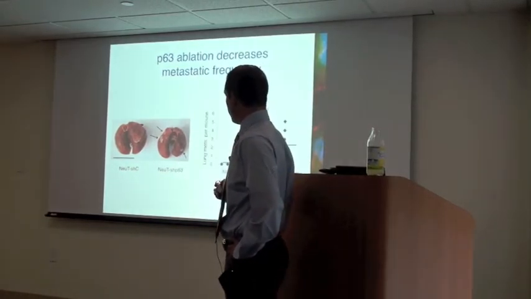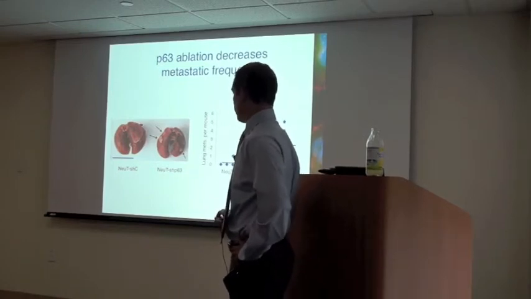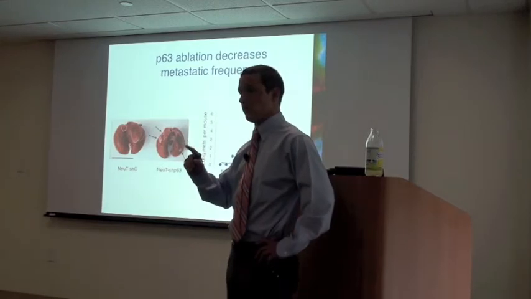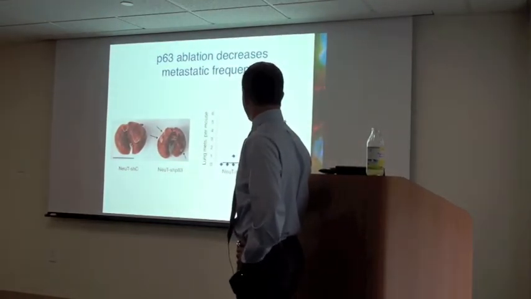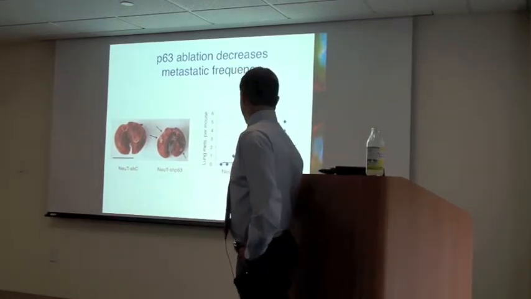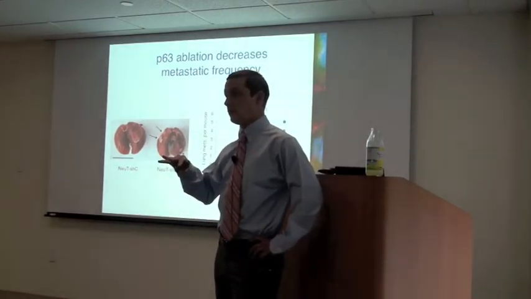When we quantitated this, I found that only 1 out of 6 mice that were injected with control cells developed just 1 metastatic nodule on the surface of the lungs, while 3 out of 5 mice that were injected with P63 ablated cells developed 3, 4, and 5 metastatic nodules on the surface of the lungs.